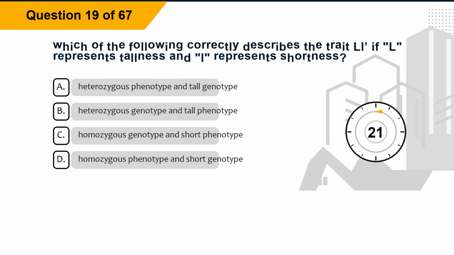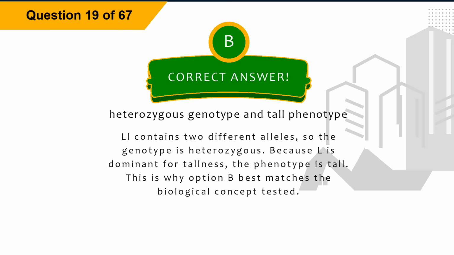Question 19. Which of the following correctly describes the trait Ll, if L represents tallness and l represents shortness? Option A, heterozygous phenotype and tall genotype. Option B, heterozygous genotype and tall phenotype. Option C, homozygous genotype and short phenotype. Option D, homozygous phenotype and short genotype. The correct answer is option B, heterozygous genotype and tall phenotype.